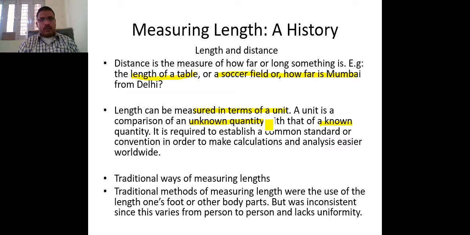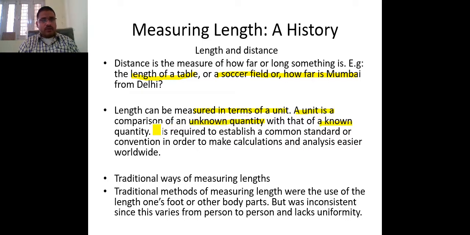There is an unknown quantity which we want to measure, and there is a known quantity like meter, centimeter. All these things are known quantities. When we measure the unknown quantity with the known quantity, that is basically known as a unit. It is written here very clearly that this is the comparison.